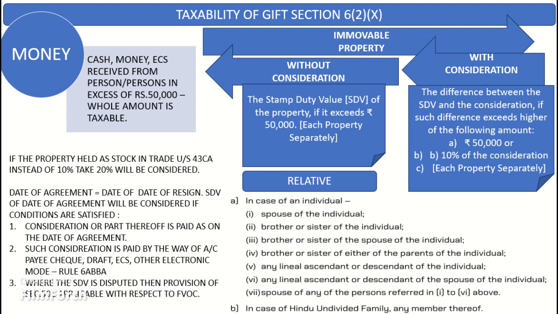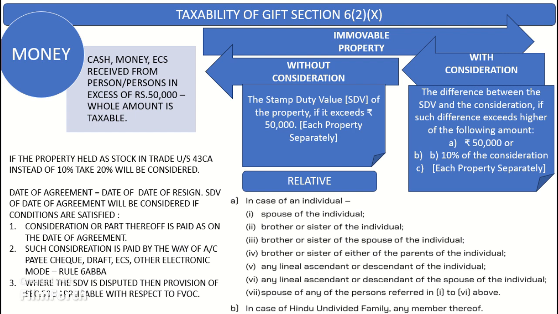First, the nature of asset is money. If any sum of money is received without consideration and the aggregate value of which exceeds 50,000 Indian rupees, the whole of the aggregate value of such sum is chargeable to tax. Next, we are going to categorize property, movable and immovable, with or without consideration. First, immovable property, land or building or both. If an immovable property is received without consideration, the stamp duty value of such property would be taxed as the income of the recipient if it exceeds 50,000 Indian rupees.